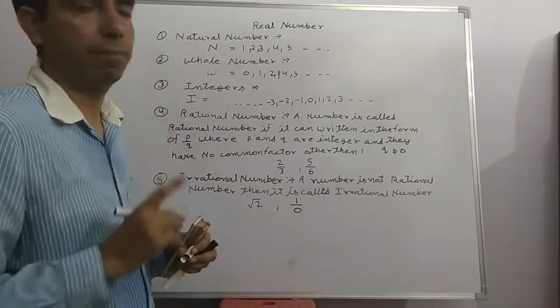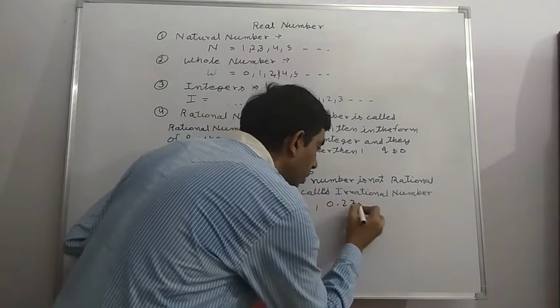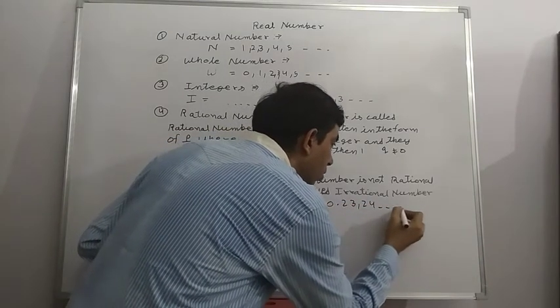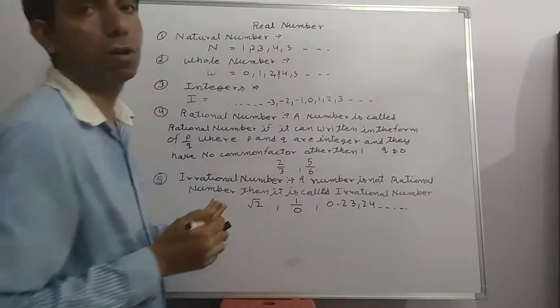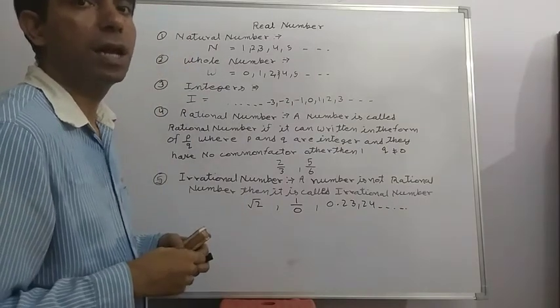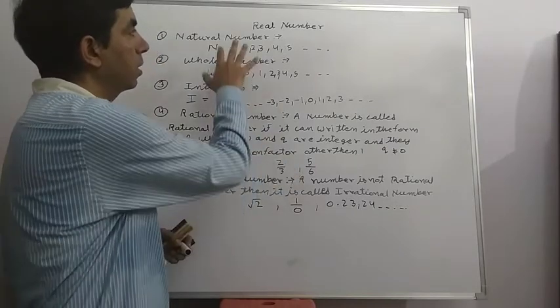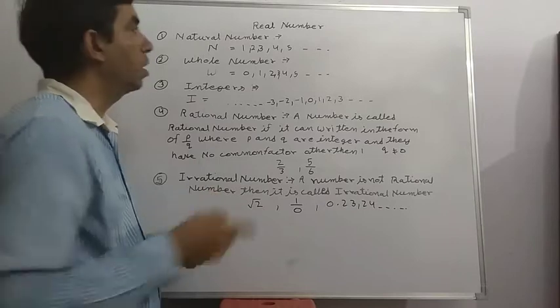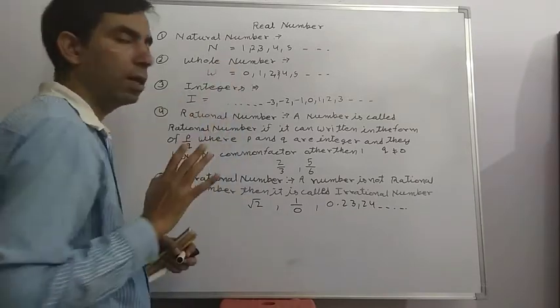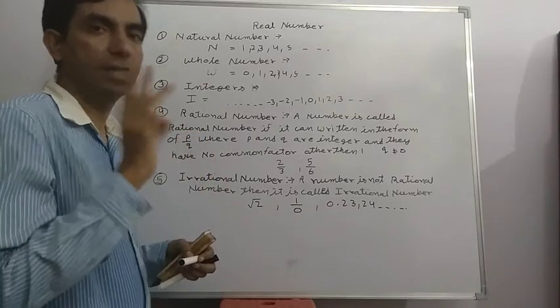And the third and last type is in decimal form, where the digits are not terminating or recurring. We will learn that after some time in next classes. Today we learn that rational numbers are a combination of natural numbers, whole numbers, and integers, but irrational numbers are different. And irrational numbers we can write in only 3 ways.